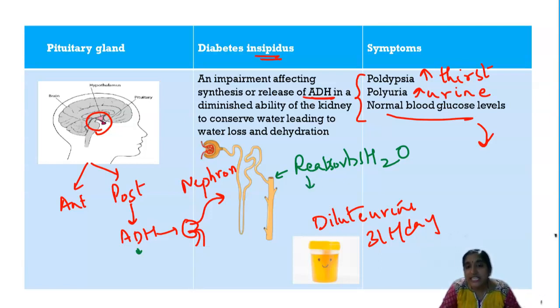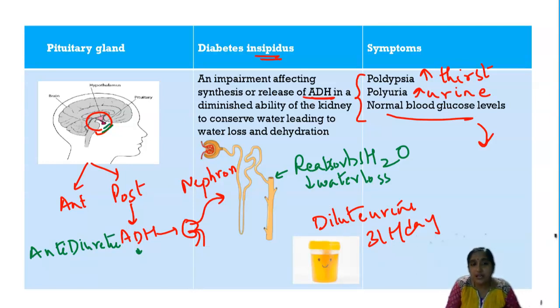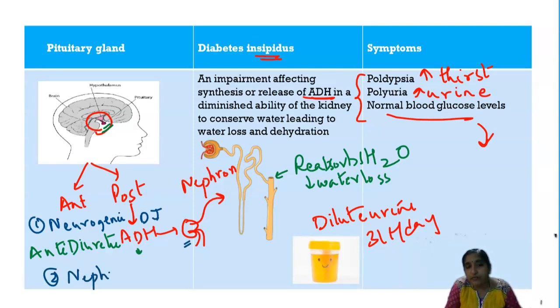As a result, what happens? It decreases the water loss. The water loss is called diuresis, so the hormone is antidiuretic, that is, it reduces the water loss. But what happens whenever there is damage to the pituitary gland? That condition is called neurogenic diabetes insipidus. Or if there is damage to the nephrons of your kidney, that condition is called nephrogenic diabetes insipidus. So whatever the scenario, your antidiuretic hormone is underproduced. So what happens? Now this water absorption is not taking place.